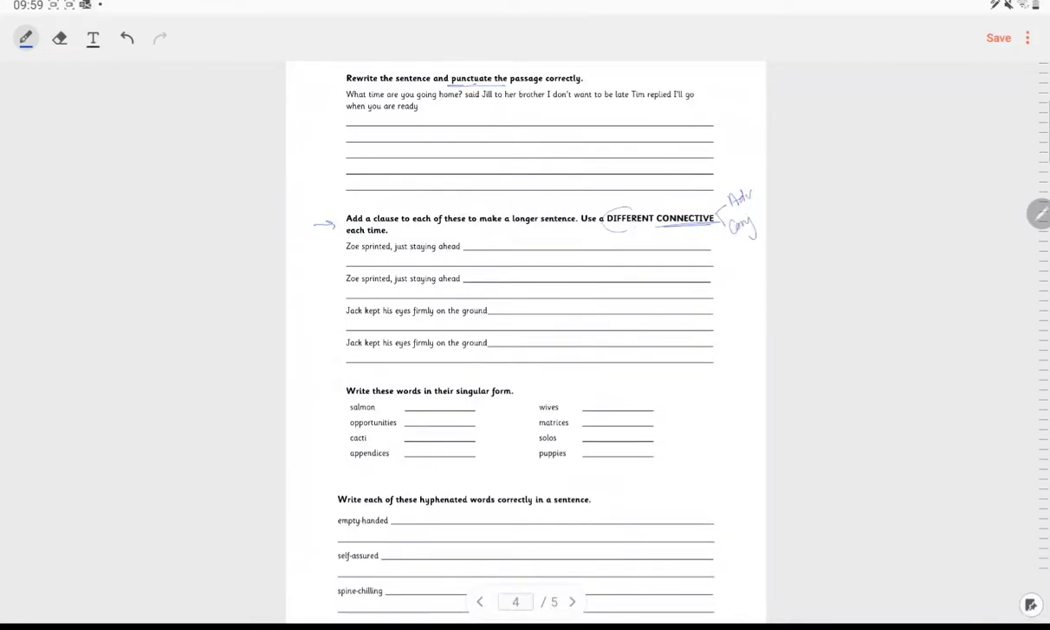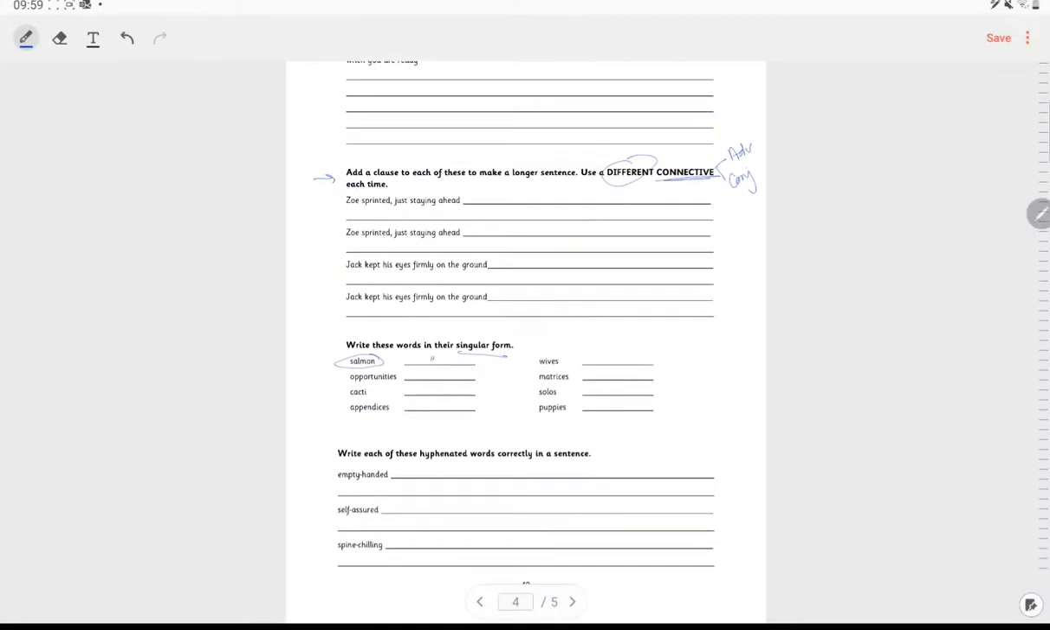And remember, they have to be different. Rewriting words in their singular form, the singular form of salmon is still salmon. And rewriting these hyphenated words correctly in a sentence. For example, empty-handed. Somebody came empty-handed to the party.